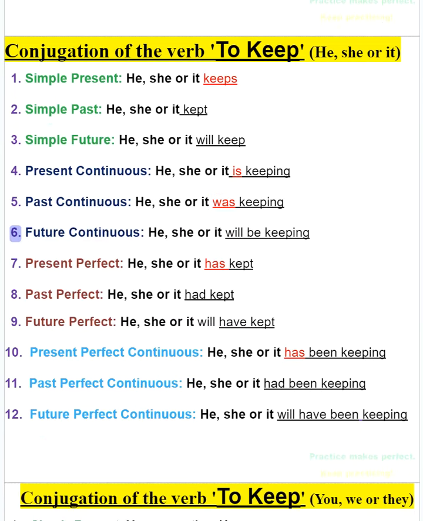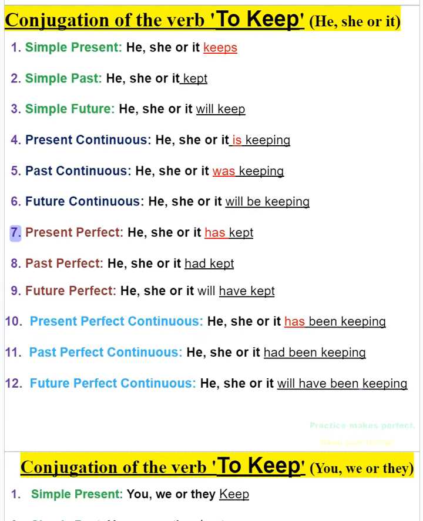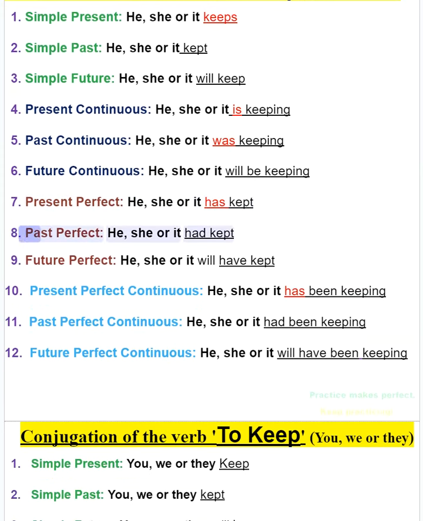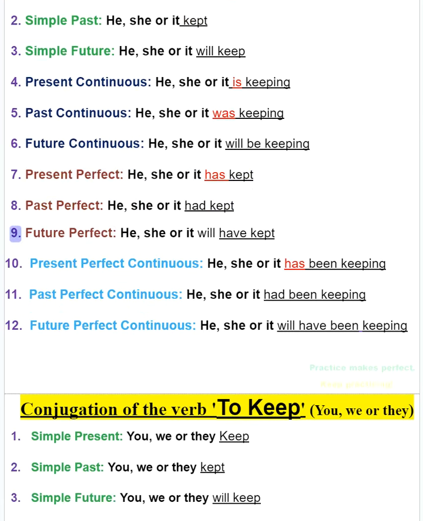6. Future continuous, he, she or it will be keeping. 7. Present perfect, he, she or it has kept. 8. Past perfect, he, she or it had kept. 9. Future perfect, he, she or it will have kept.